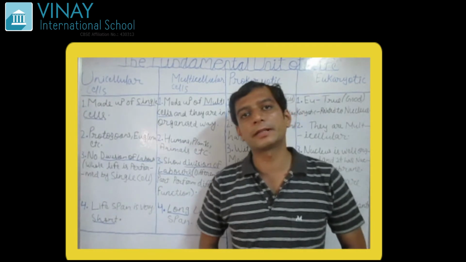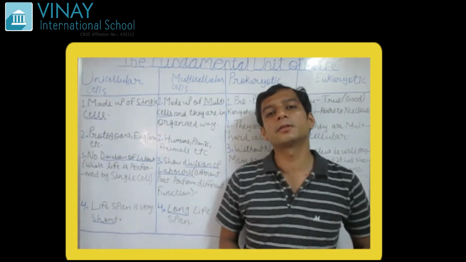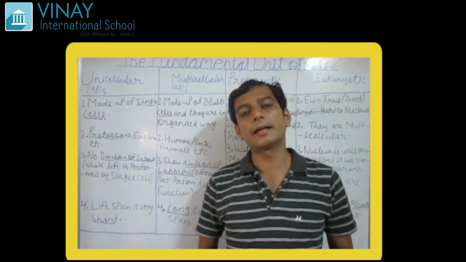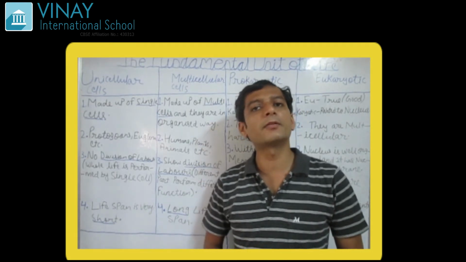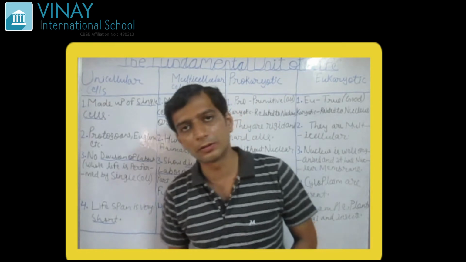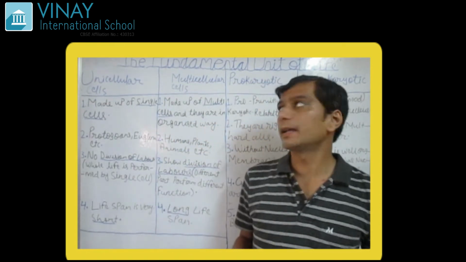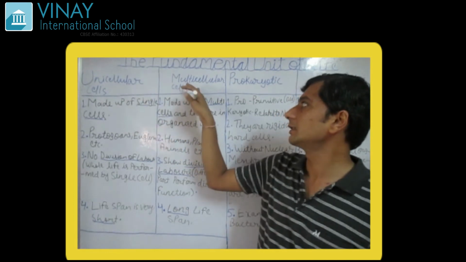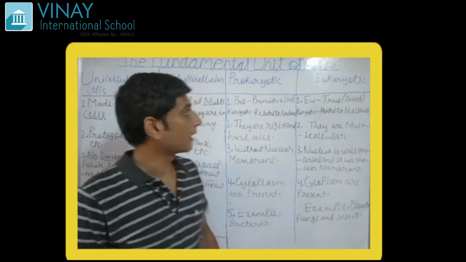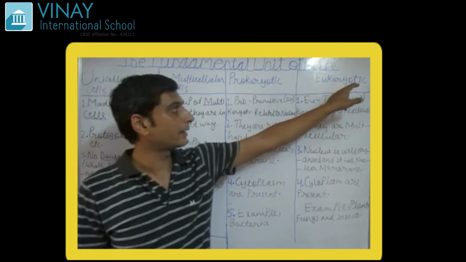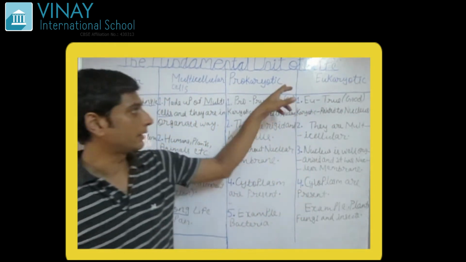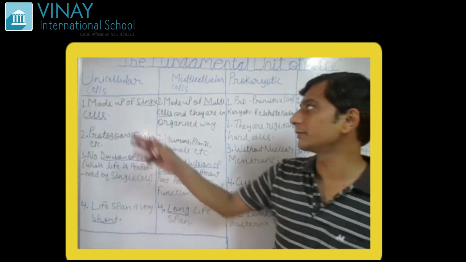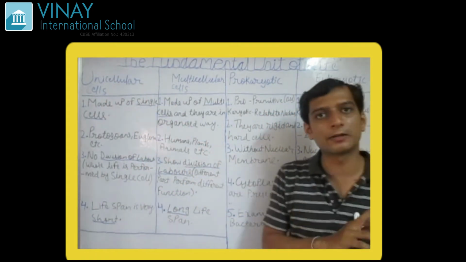Okay, further moving ahead, now we are going to see the differences between, and at some point we are going to see the similarities also. So I have done the difference between unicellular cell and multicellular cell, and here prokaryotic and eukaryotic cell. Okay, they both are cells. Now first of all, starting with the unicellular and multicellular cells.